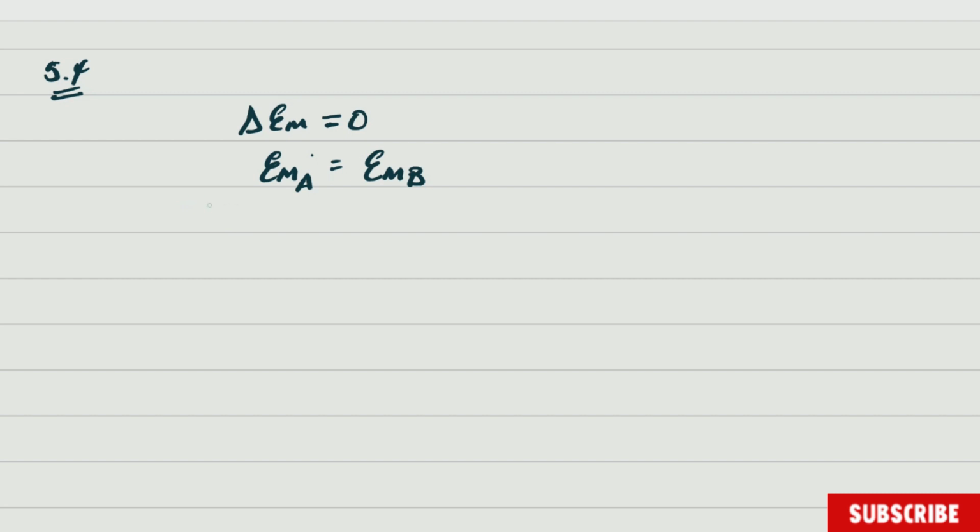So the mechanical energy at A will be the kinetic energy A plus the potential energy A, but that one was already calculated, so I'm going to leave it there.